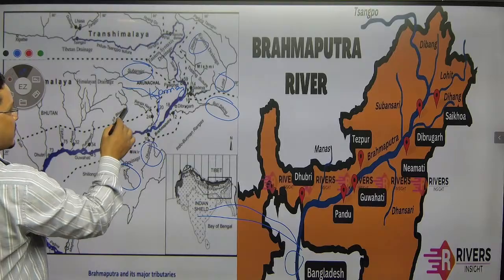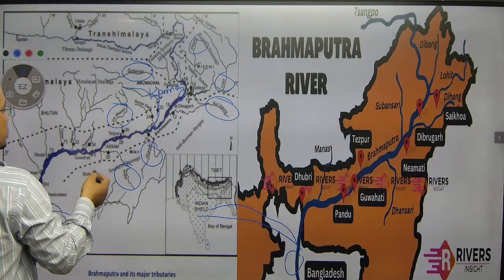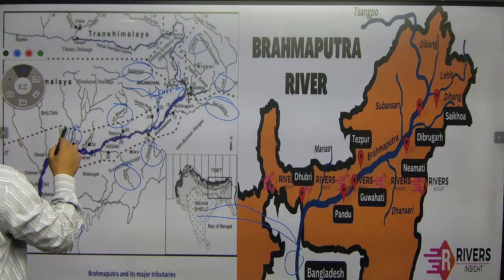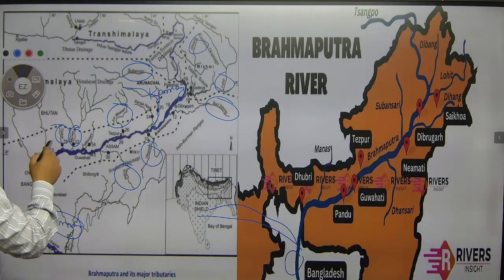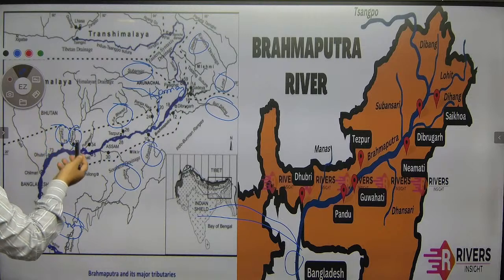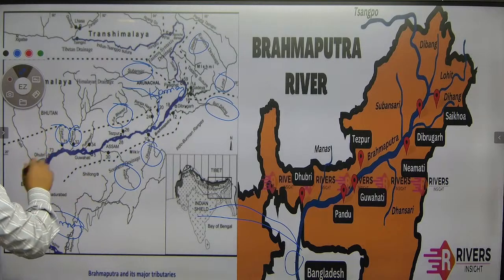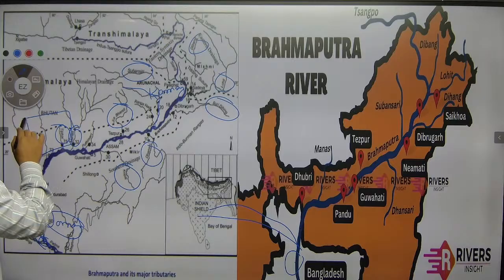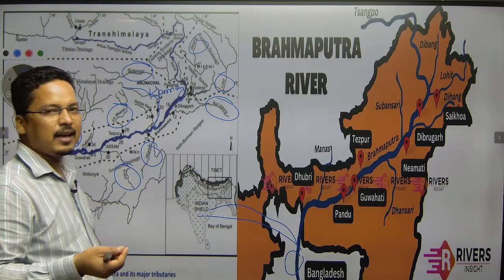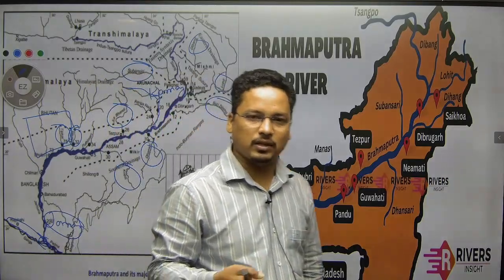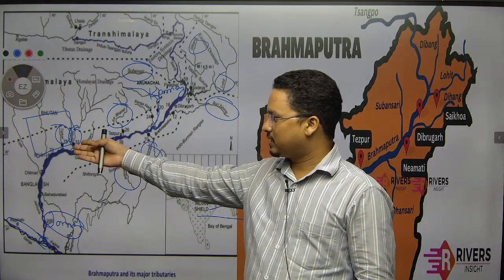Then it would be Jiabharali, then Manas, then Tursa. Tursa, Jaldhaka, there is also Jaldhaka, Torsha in Bengal. This part is the Bengal part, right? So there would be Torsa, Jaldhaka and Raidak. These are also tributaries there, right?